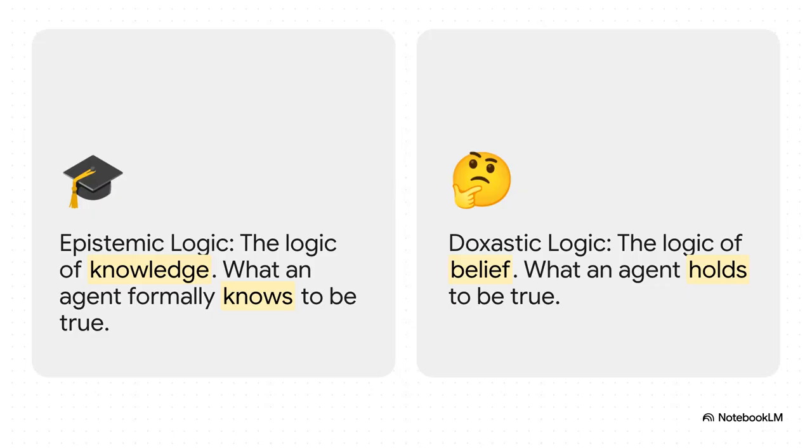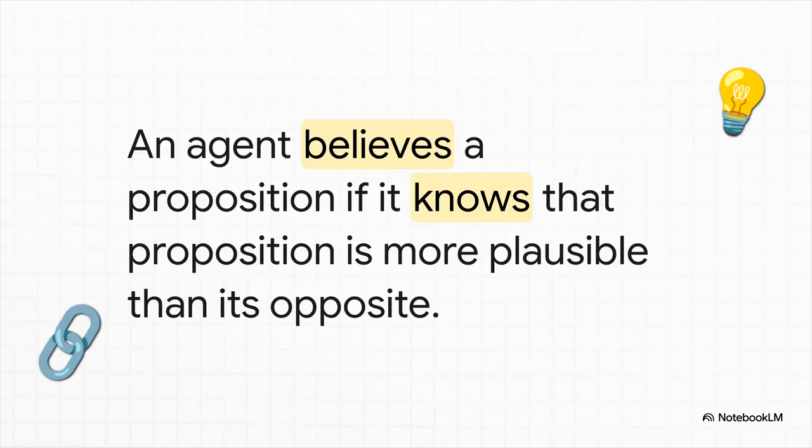And once you're in this world of modal logic, you'll find it splits into two main paths. On one side, you have epistemic logic, which is the logic of knowledge, stuff that is provably factually true. And on the other, you have doxastic logic, which is the logic of belief, things an agent simply holds to be true. It's the difference between I know the sun will rise tomorrow and I believe I left my keys on the counter.